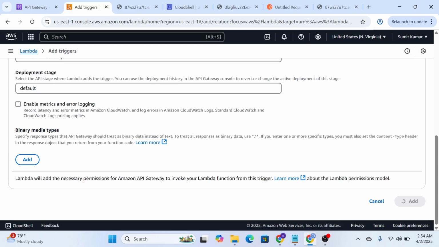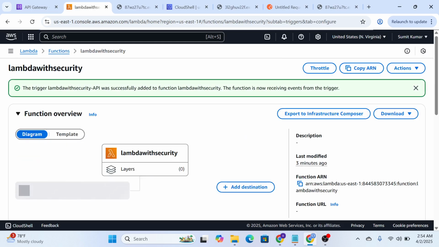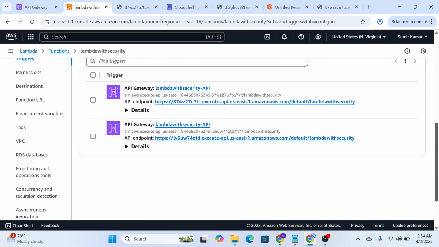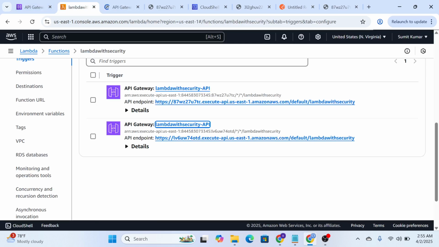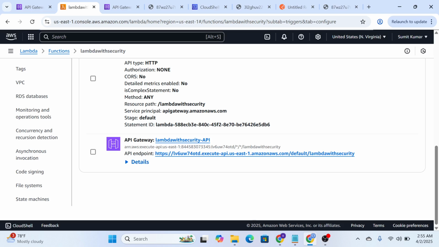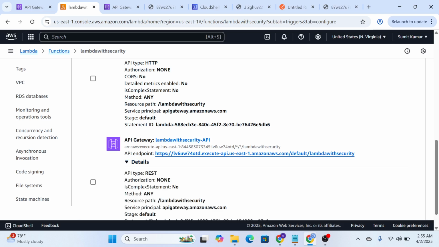You have a new API created, just Lambda with security, like you see here. And let's go to this API. Now here we go, differences. This is the HTTP API, the first one that we had created. And this is the second one, which is the REST API. So the API type is different.